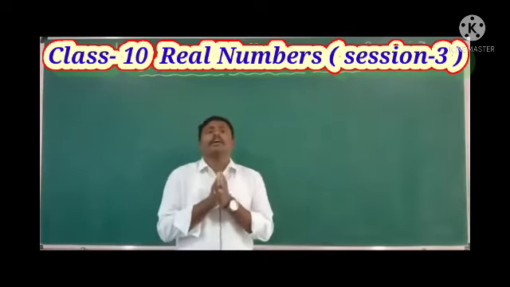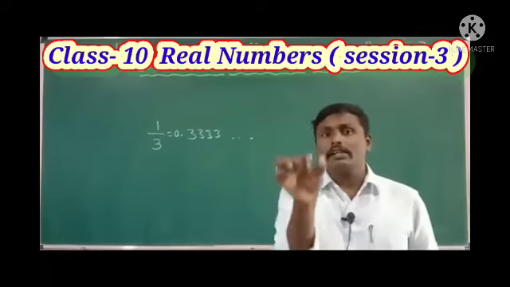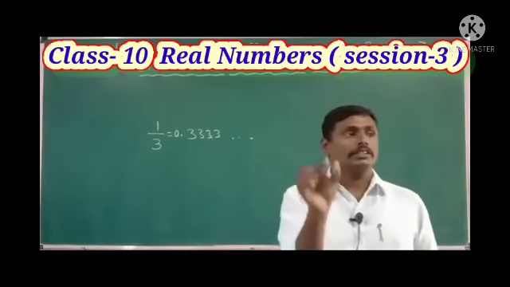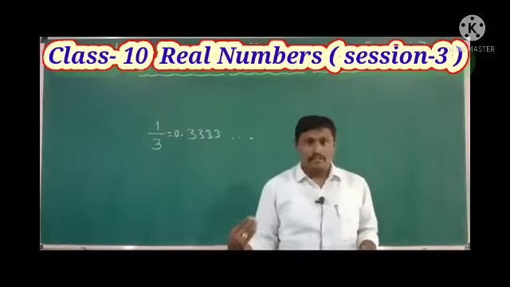In that, the single digit 3 repeats continuously. 1 by 3 is equal to 0.3333, and this series is continuous. So in non-terminating decimal expansions, a single digit or a group of digits repeats after intervals.